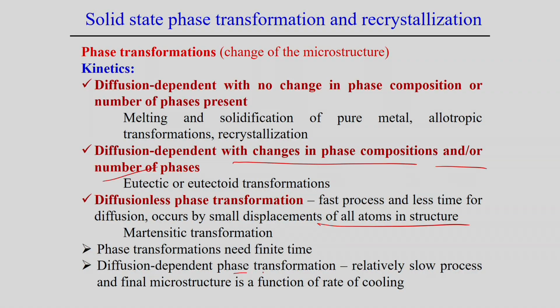Diffusion dependent phase transformation is a relatively slow process, in the sense that it takes a long time to transform one phase to another phase, and the final microstructure is a function of the rate of cooling. Definitely in diffusion dependent phase transformation, we can produce different microstructures if we follow different cooling rates.